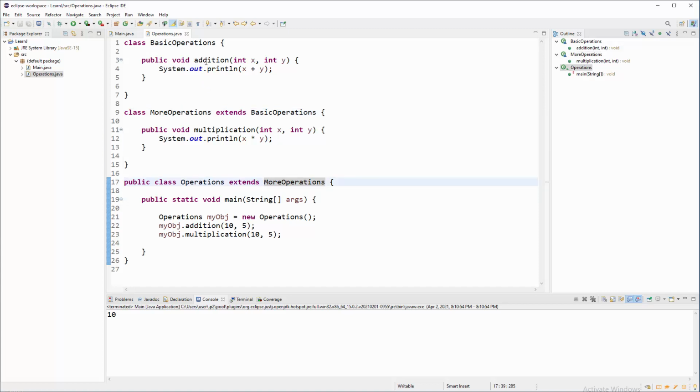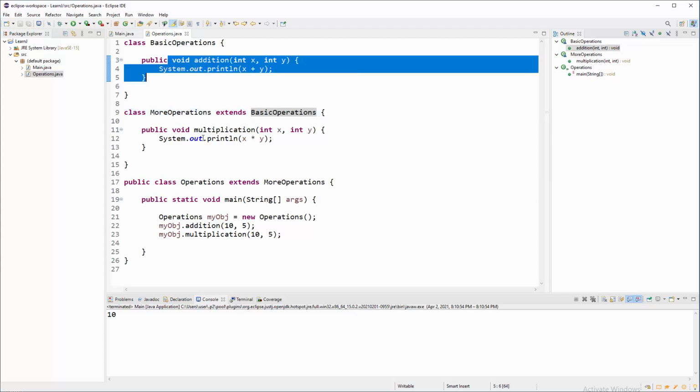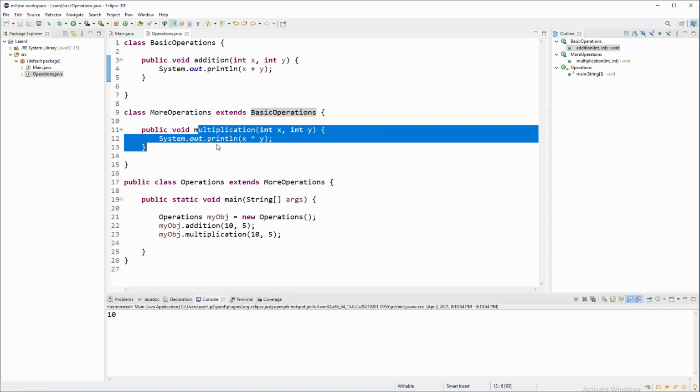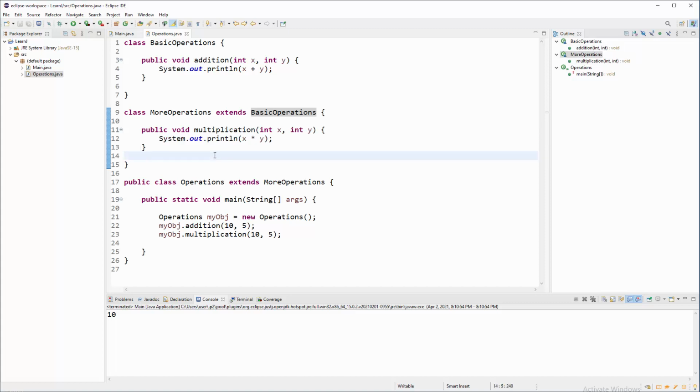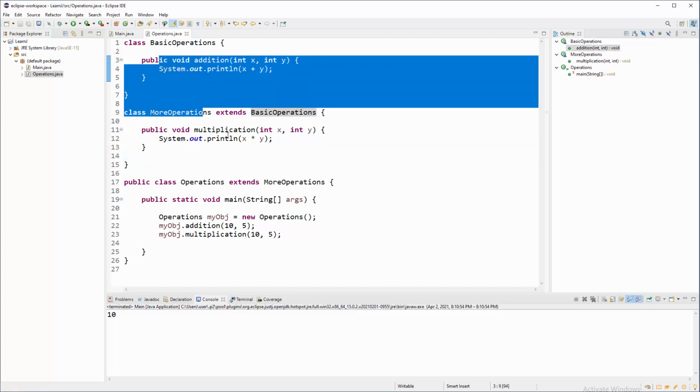But then if you want to use this, then this class needs to grab stuff from basic operations, and you're gonna use the extends keyword again. And here you can have multiple methods and variables, and also here. So that's pretty much the story. Now you can go and continue with this tutorial, like you can have 10 classes that will inherit from each other, but bottom line,